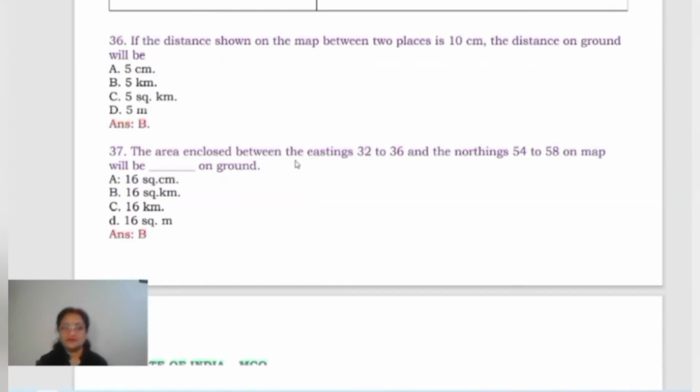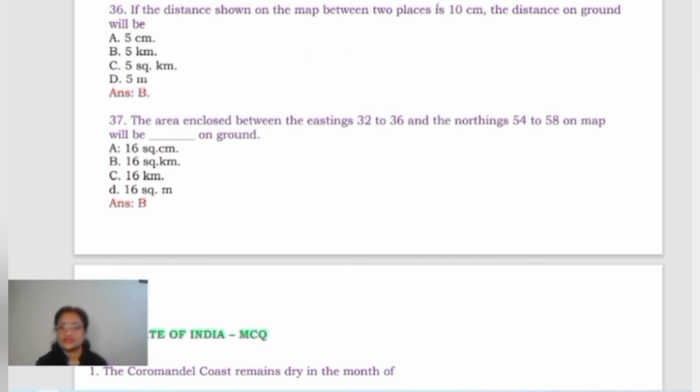Now come to the next one. If the distance shown on the map between two places is 10 centimeters, the distance on the ground will be found by dividing by 2. 10 centimeters divided by 2. So the answer is that the distance on the ground will be 5 kilometers. Why? Because 2 centimeters distance is actually equal to 1 kilometer. So if it is 10 centimeters, it is going to be 5 kilometers, just half of it, right? So B is the correct answer.